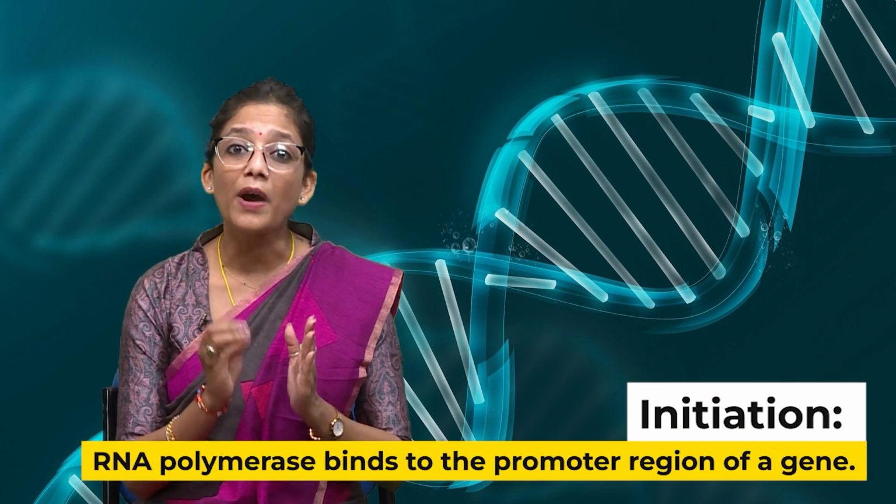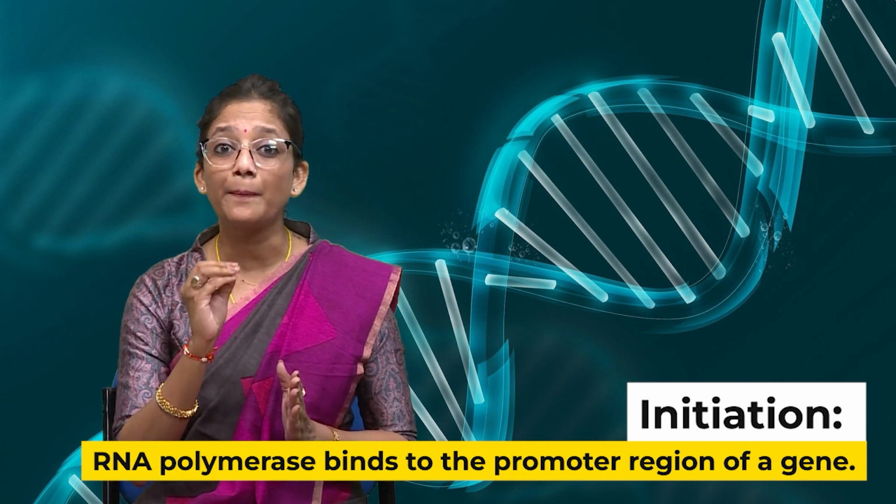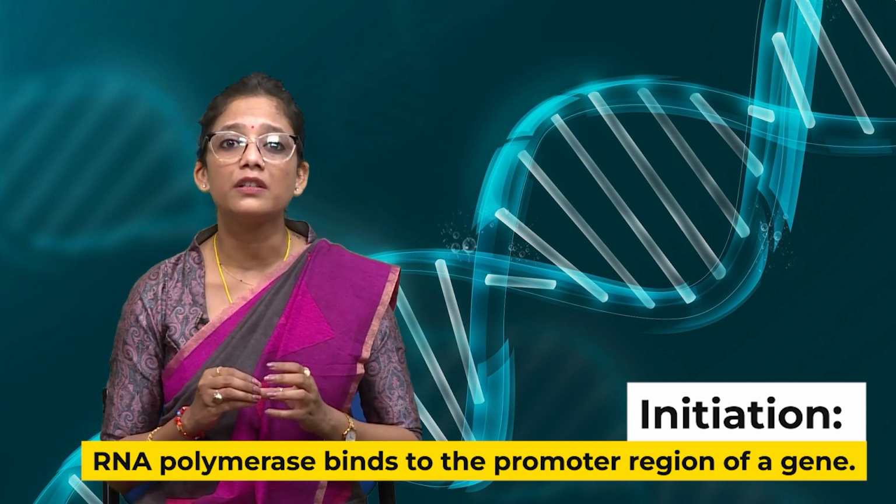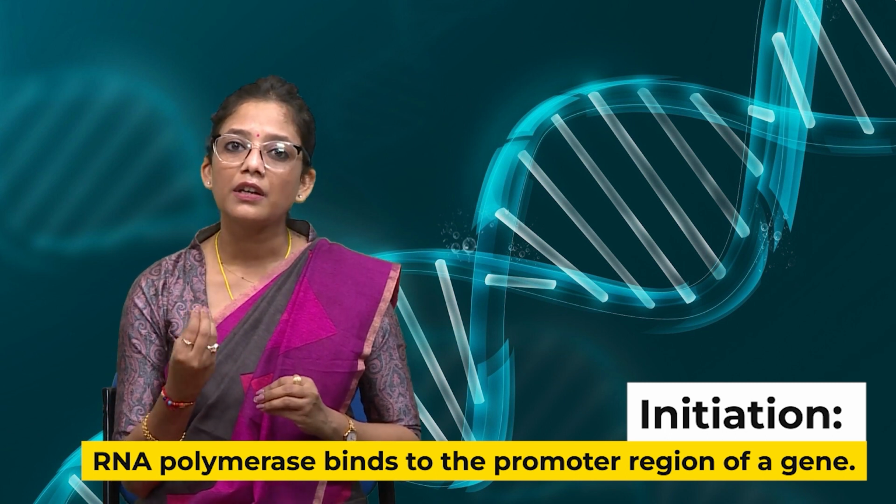So, now you have a DNA helix, a double stranded DNA helix. The RNA polymerase enzyme binds to the DNA helix at the template strand where the promoter region is present. This is how the transcription is initiated. The beauty about RNA polymerase is it melts the double stranded DNA helix. It opens it a little bit so that the transcription can happen. It melts the hydrogen bonds, opens the double stranded DNA at the promoter region where it is binding and initiates the transcription process. Next step is elongation.